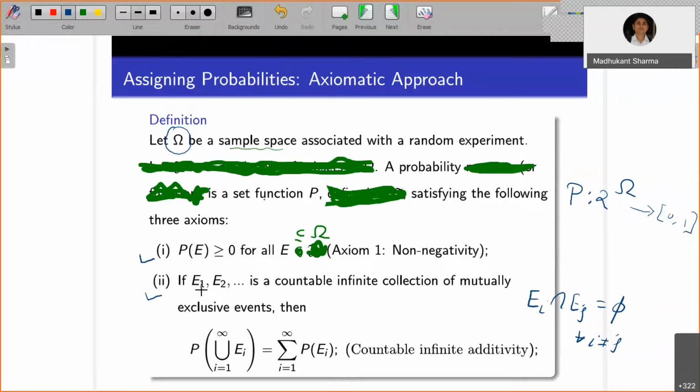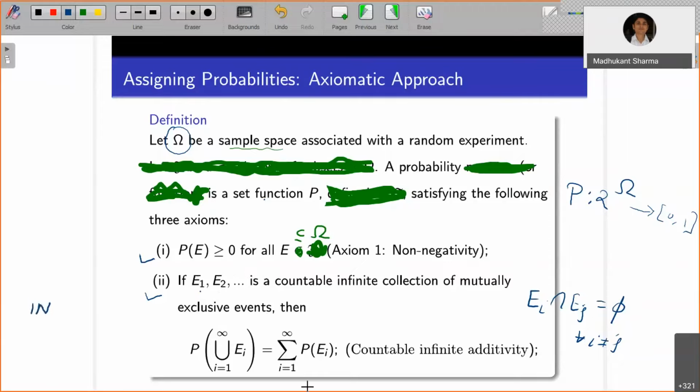Okay, so you find out the probability for each event, and then you can certainly define the probability of the union of E_i. So for this, you can take the example of natural numbers.